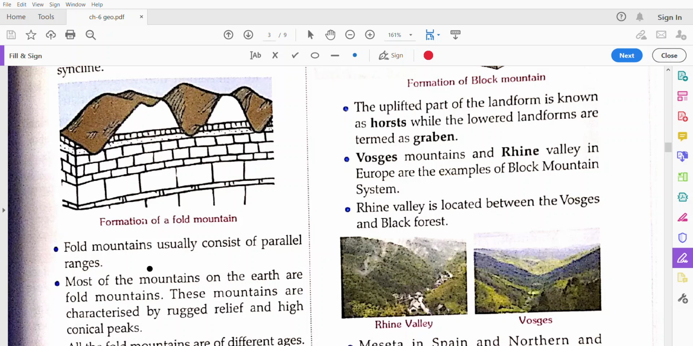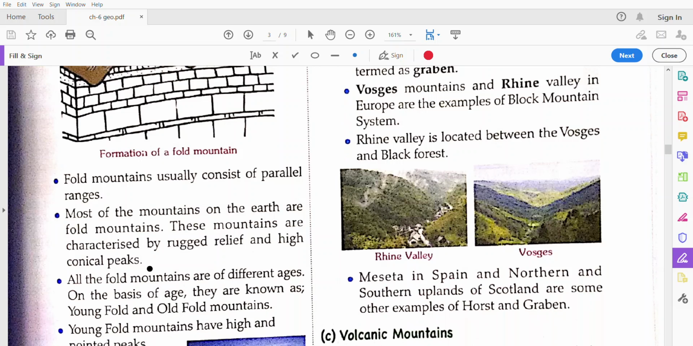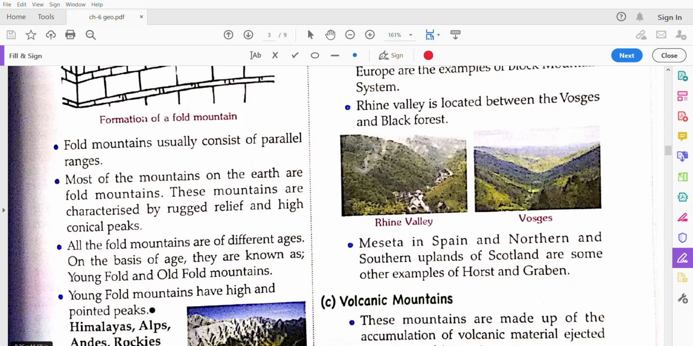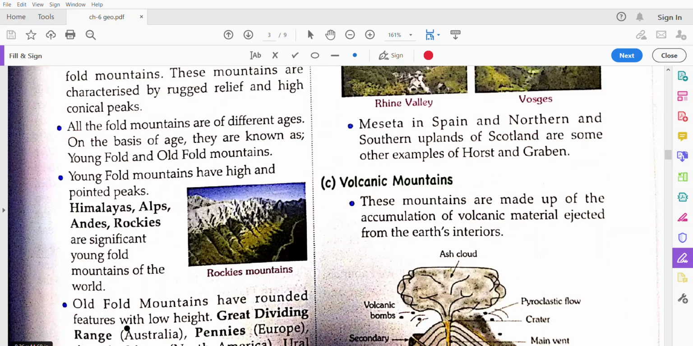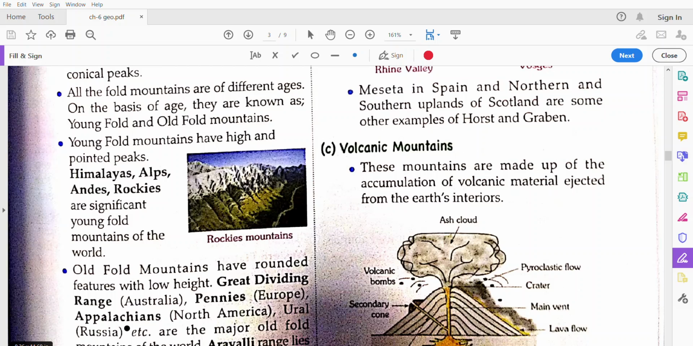And it contains too many parallel ranges also, and it also has chains. Himalaya is a young fold mountain, meaning a few million years ago the Himalaya was formed, and they have pointed peaks also. Himalaya, Alps, Andes, Rockies, these are examples of fold mountains.